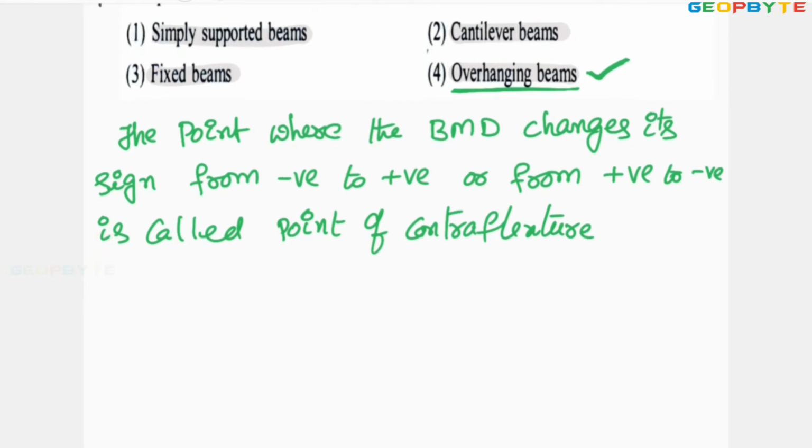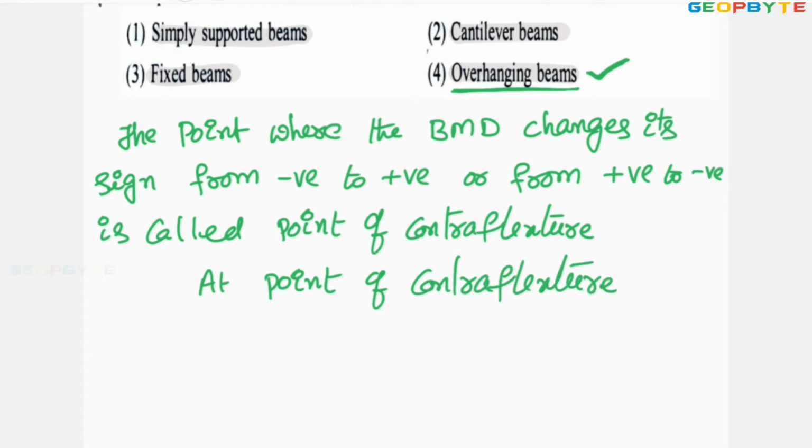Next point. At point of contraflexure, the bending moment equal to 0.